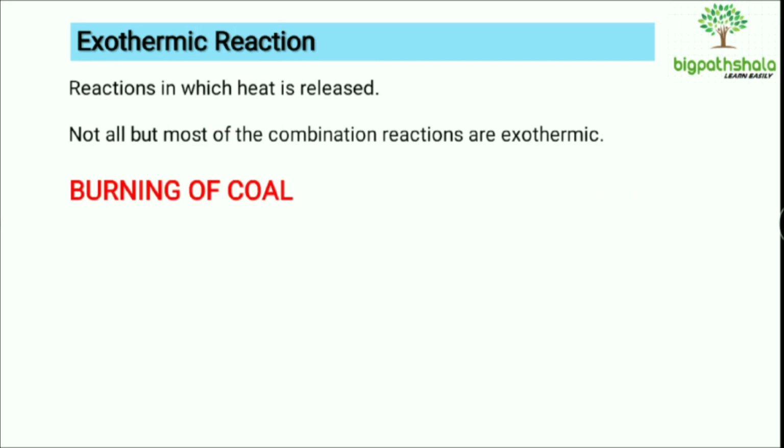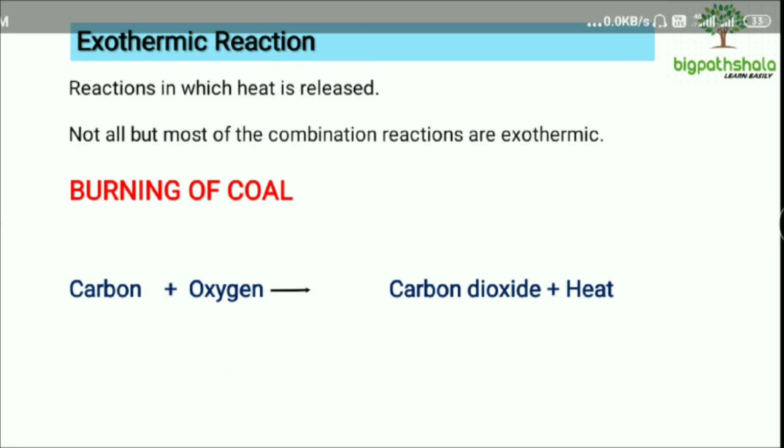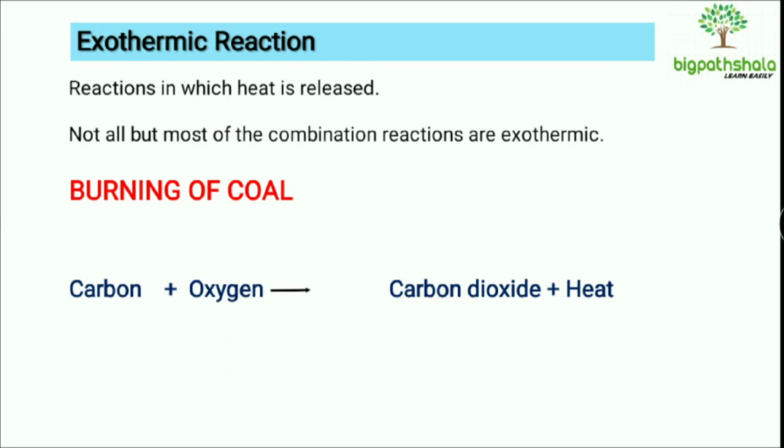So we will take an example. It is burning of the coal. For coal, we will write carbon plus oxygen. It is combining with the oxygen of the air, and both are giving out carbon dioxide plus heat. Heat is being generated due to the formation of bond between the carbon atoms and oxygen atoms, right. This is the word equation.